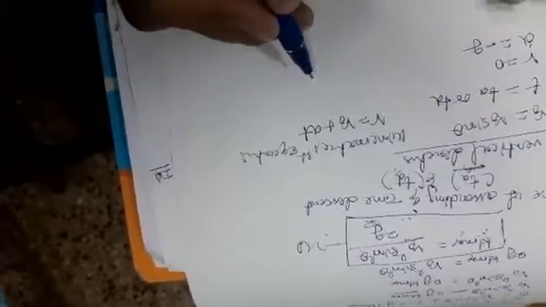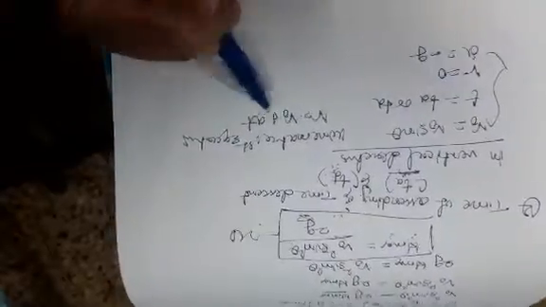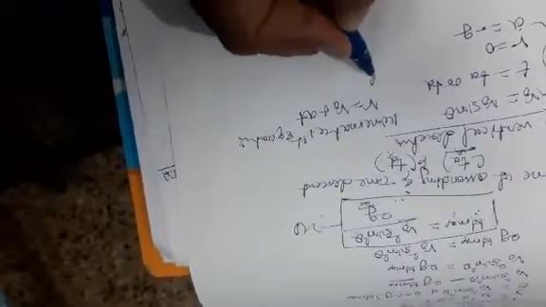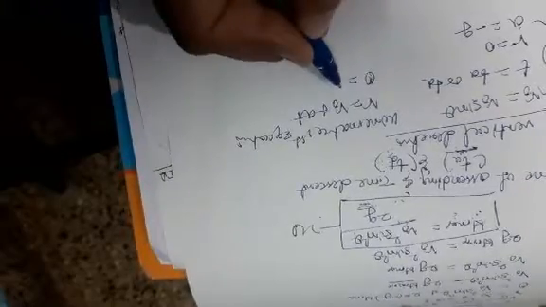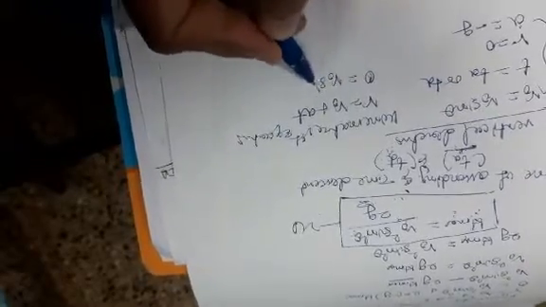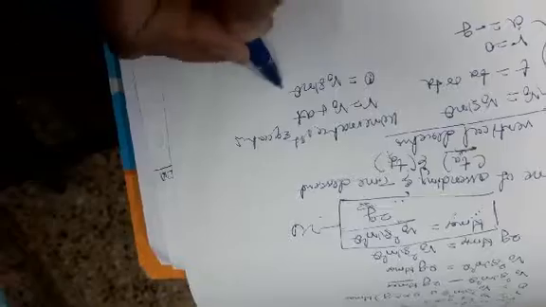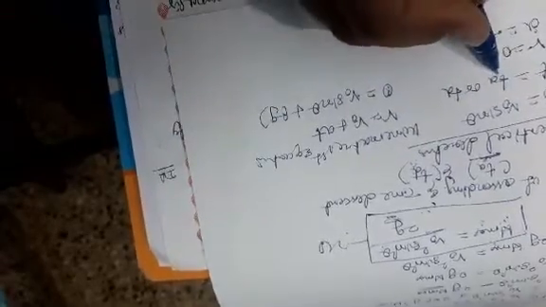The acceleration is in the vertical direction, which means it is a freely falling body, so a is equal to minus g. Substitute in this equation. The final velocity is 0. The initial velocity is v0 sin theta, and the acceleration is minus g.